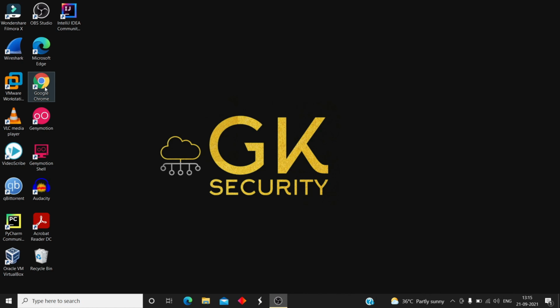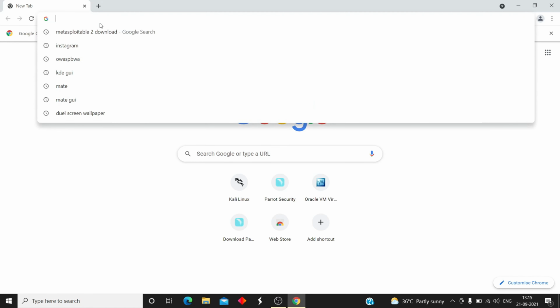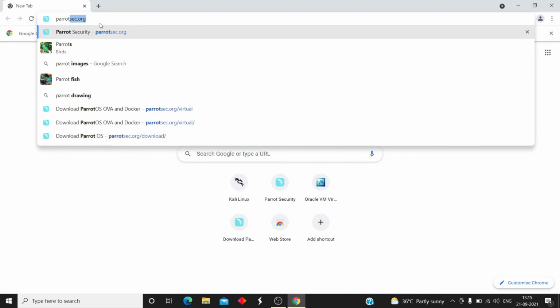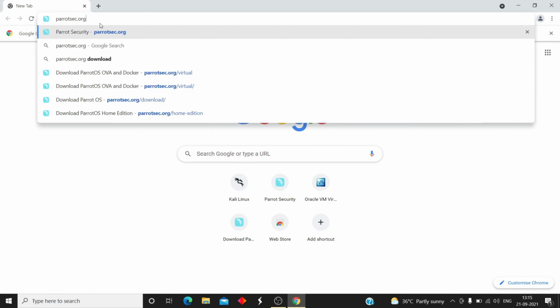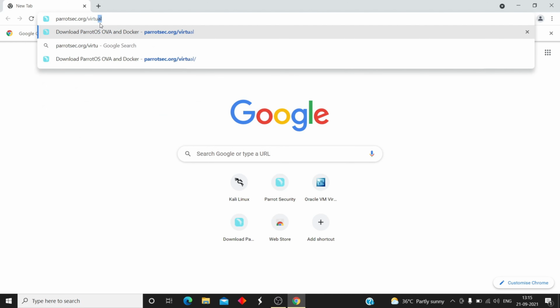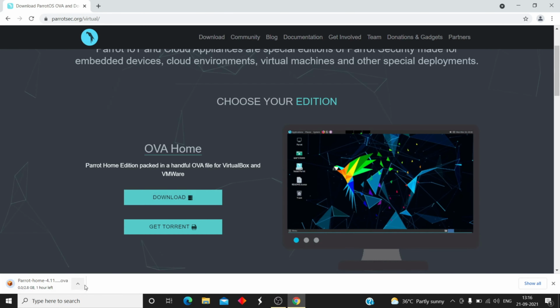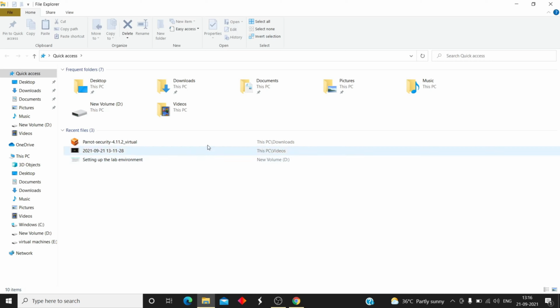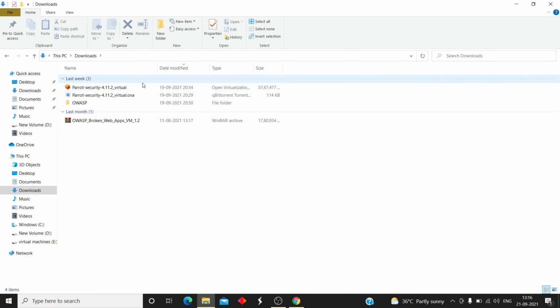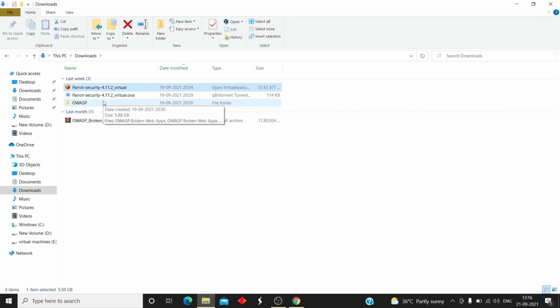So, open up your browser and type parrotsecurity.org/virtual and hit enter. And select the download and it starts downloading. And I am going to cancel it because I have already downloaded it. And opening my file explorer, and go to downloads. Here is a file called parrot.security and I double click on it.